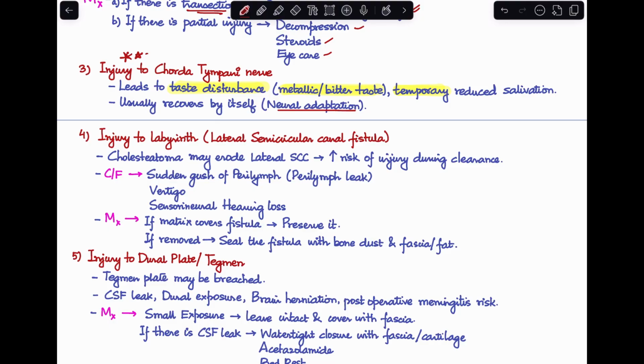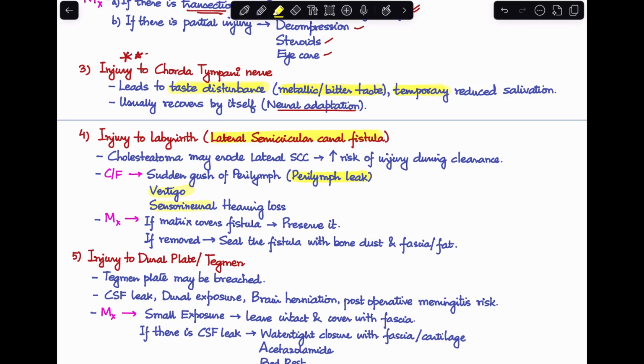Next injury is injury to the labyrinth. It can lead to the formation of lateral semicircular canal fistula. Now, how can this happen? This can happen, say, if the cholesteatoma has eroded the lateral semicircular canal, it can actually increase the risk of injury during the time of clearance of the cholesteatoma. So, in these patients, they will present to you with a sudden gush of perilymph. So, they'll be having perilymph leak and they'll complain of vertigo and a sensorineural hearing loss because of damage to the labyrinth. In these cases, how do we treat it?